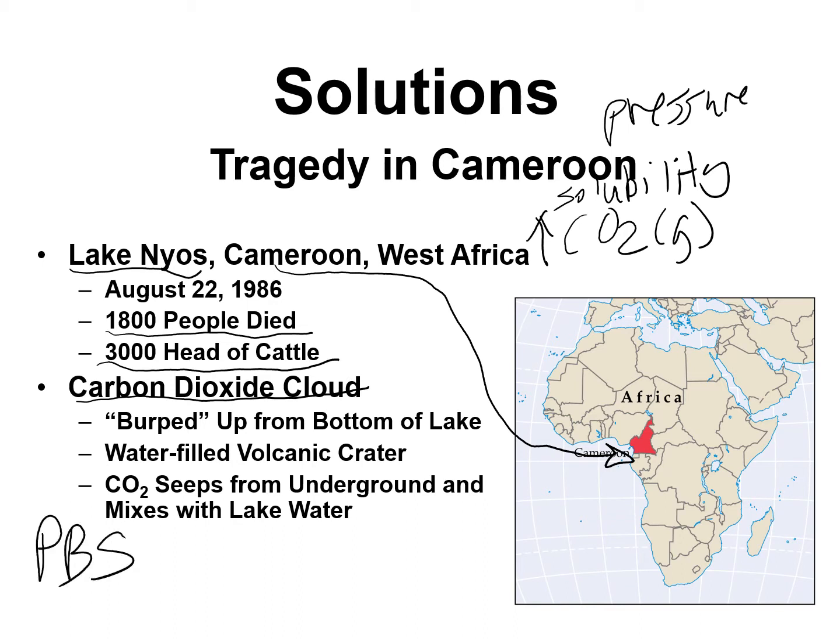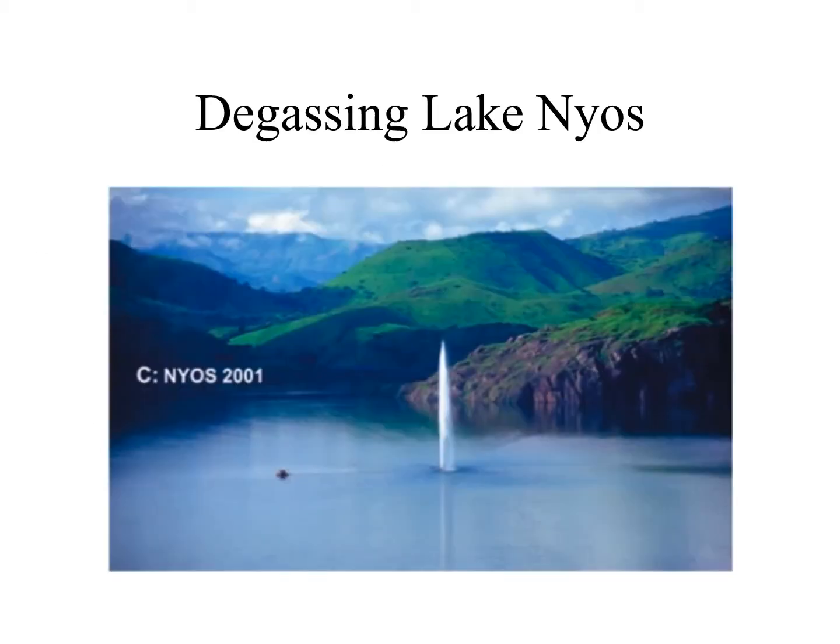A PBS special was done on this event. In the PBS show, they show the African animals like the zebras and the gazelles coming to the lake to drink water, and they just sort of keel over because they end up suffocating. So this was a very unfortunate event that occurred.